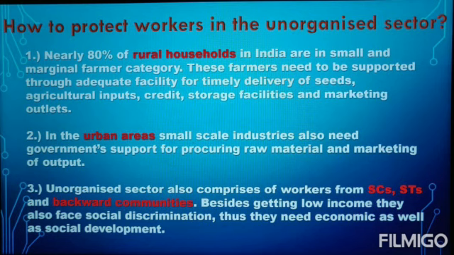Number 3 is about workers belonging to scheduled caste and scheduled tribes. Now students, apart from getting low wages, they also face social discrimination. So they don't only need economic development, but they need social development as well. They can be protected by not practicing untouchability or by giving them equal access to different public facilities.